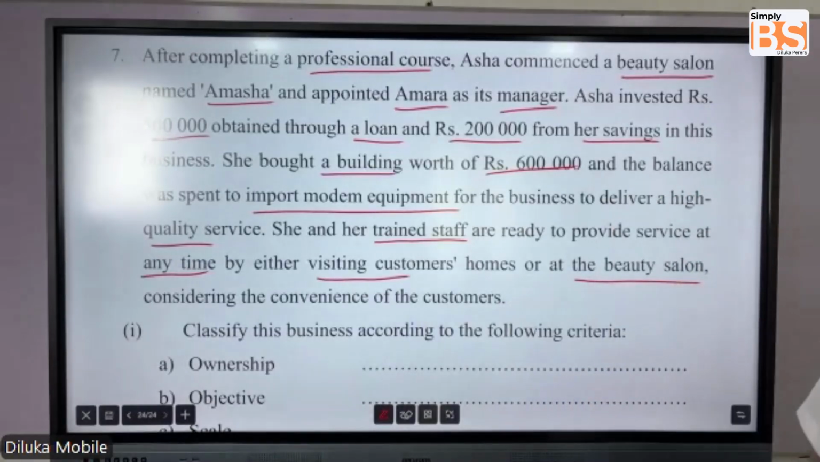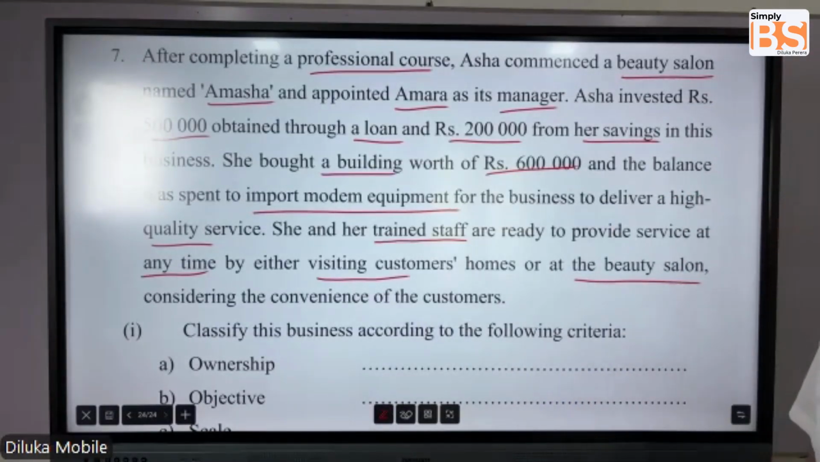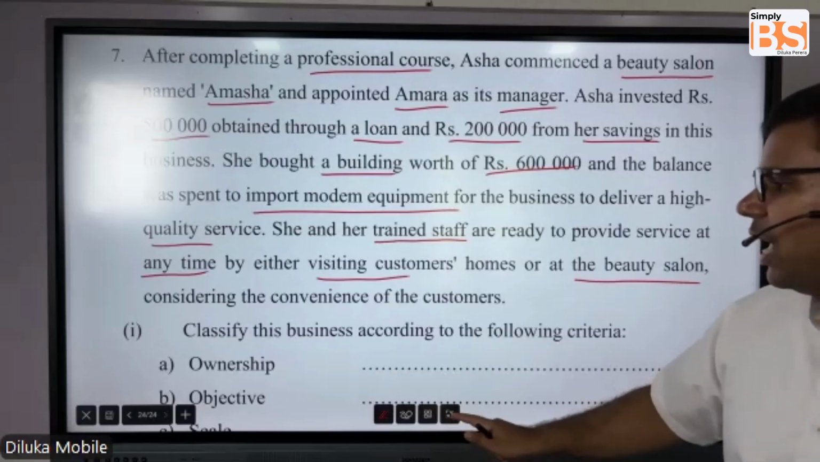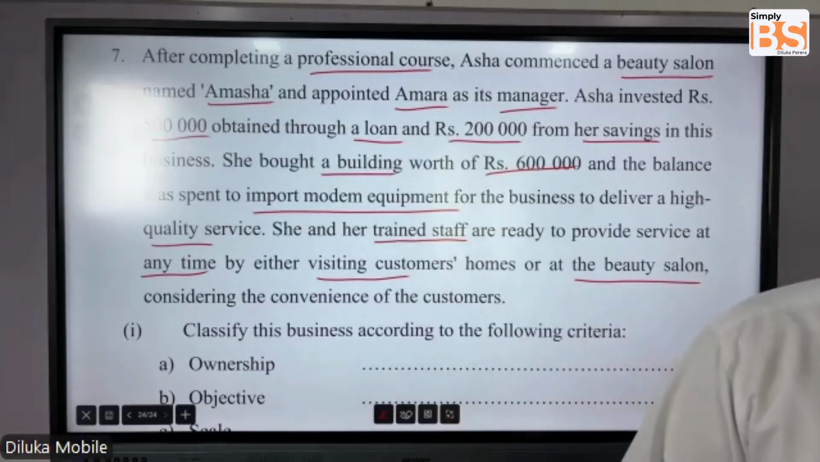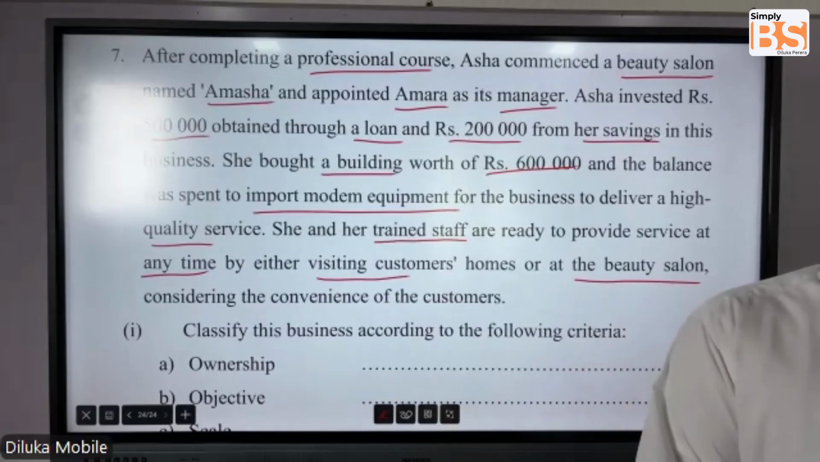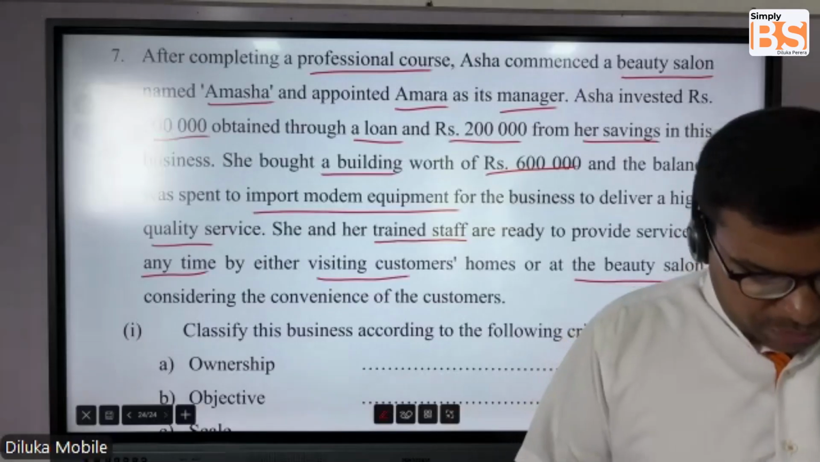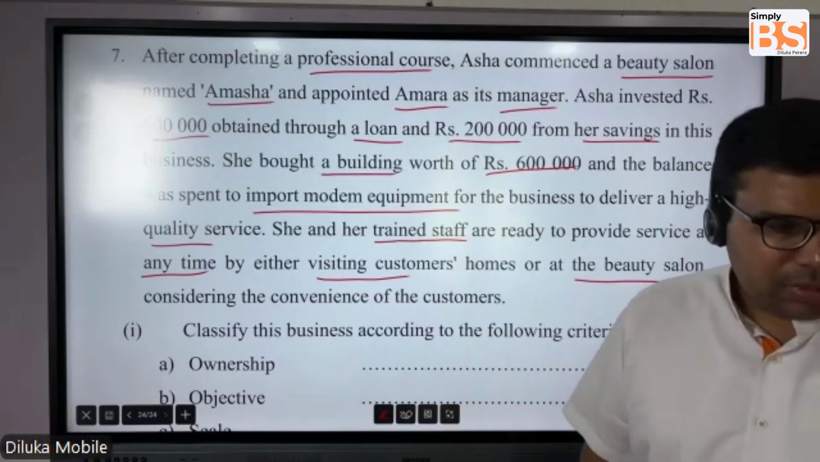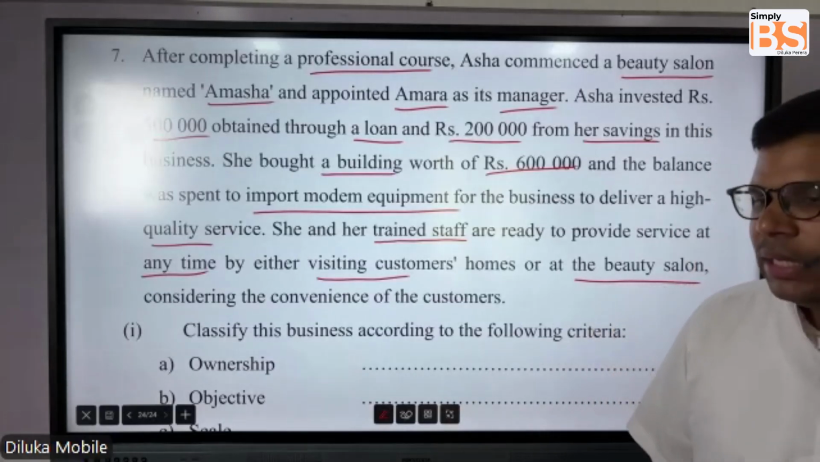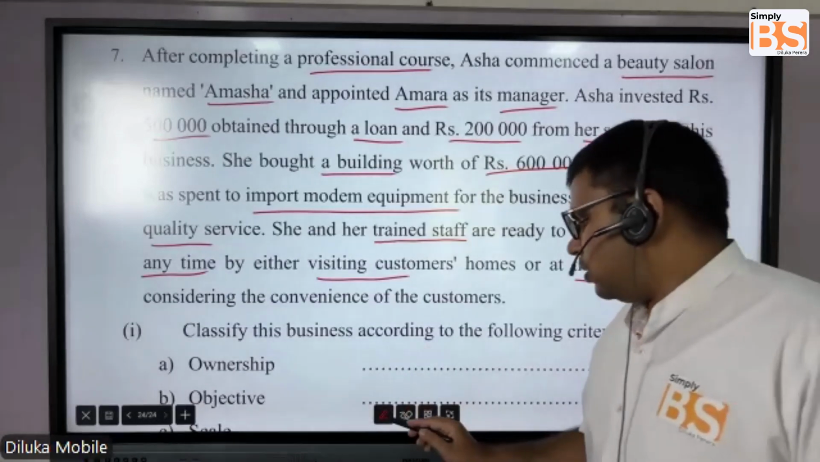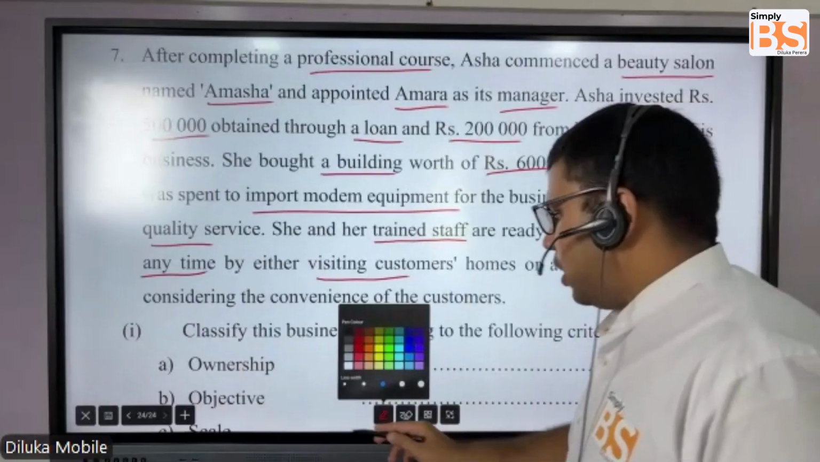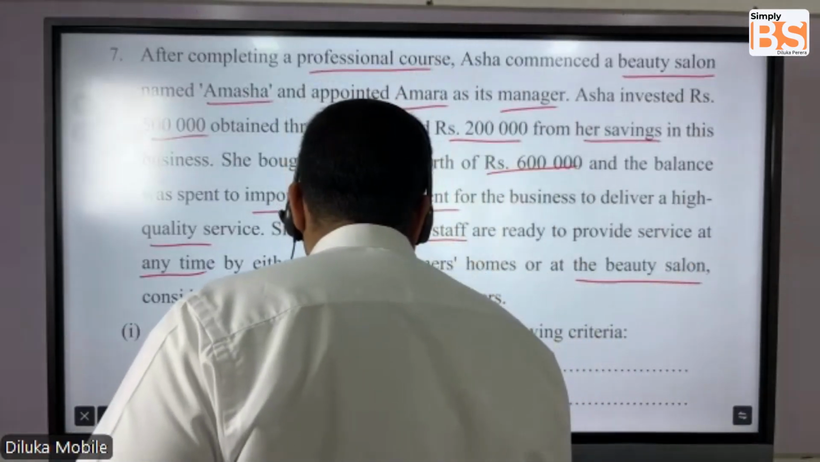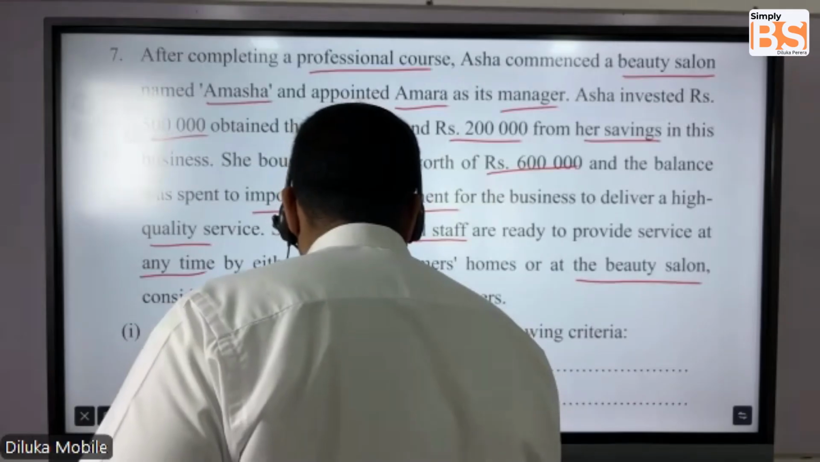Okay, right. According to this, classify the business according to the following criteria. So we have to classify the business. According to ownership, students, this is actually based on the ownership. This is a privately owned business. Who owns it? Asha, right? You can write privately owned business, ownership, private.